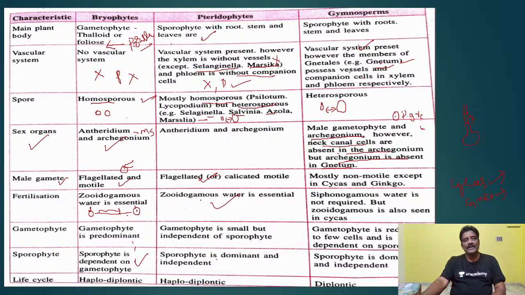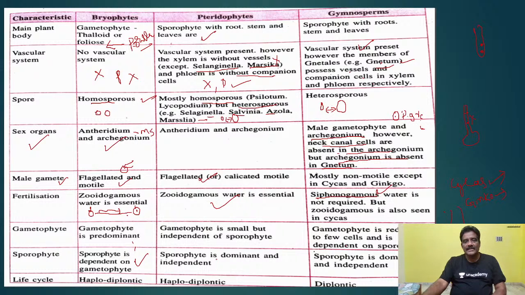Zooidogamous means, you know very well, that the movement of the male gametes with the help of flagella is affected, just like in animals. In the case of gymnosperms, it is siphonogamous; water is not required. What is the meaning of siphonogamous? Here the pollen tube is formed, and the pollen tube carries the male gametes. As the male gametes are carried by this, it is called siphonogamous. Water is not required.